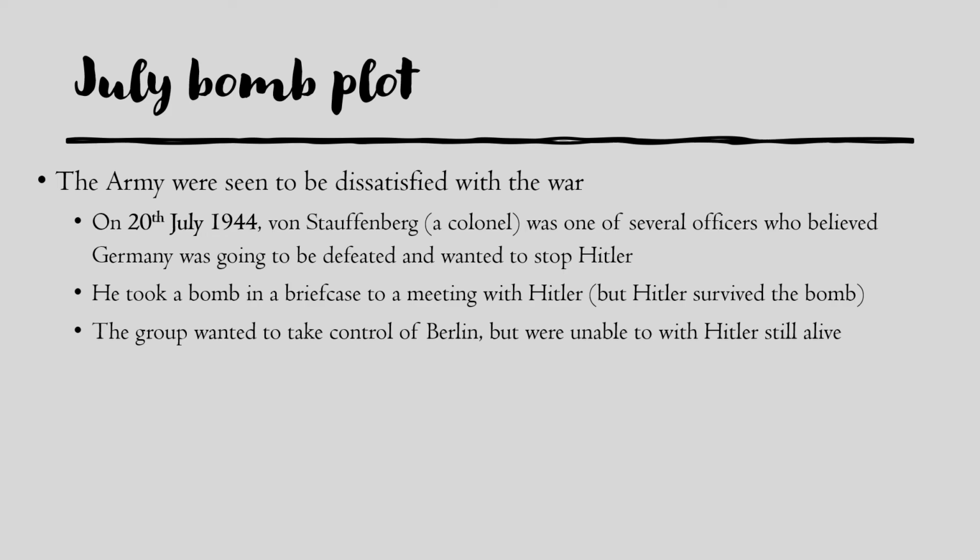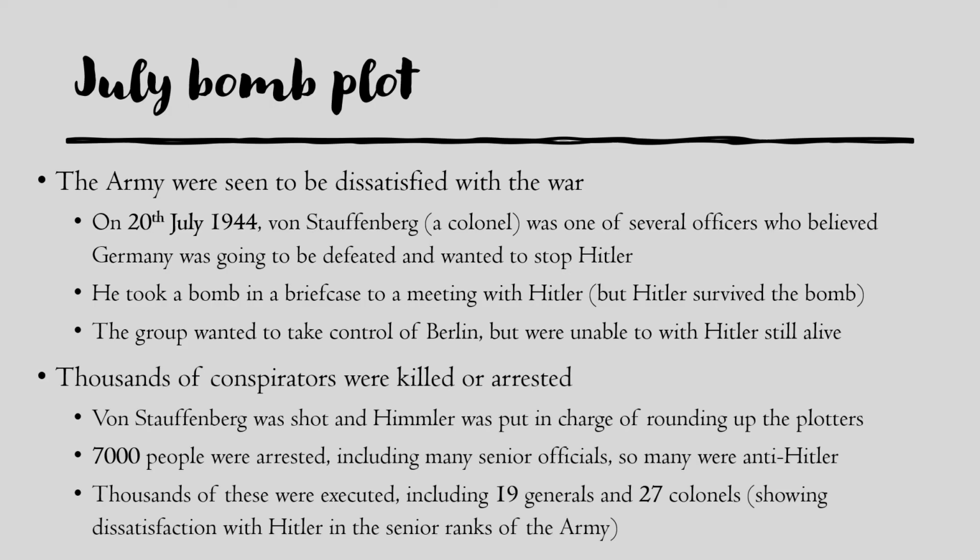The group that he was involved in wanted to take control of Berlin and put up a new government, but because Hitler was still alive, they weren't able to. So the second effect was that thousands of the conspirators were killed or arrested. Von Stauffenberg himself was shot for his involvement in it, and Himmler, who was in charge of the SS, was put in charge also of rounding up all the plotters.